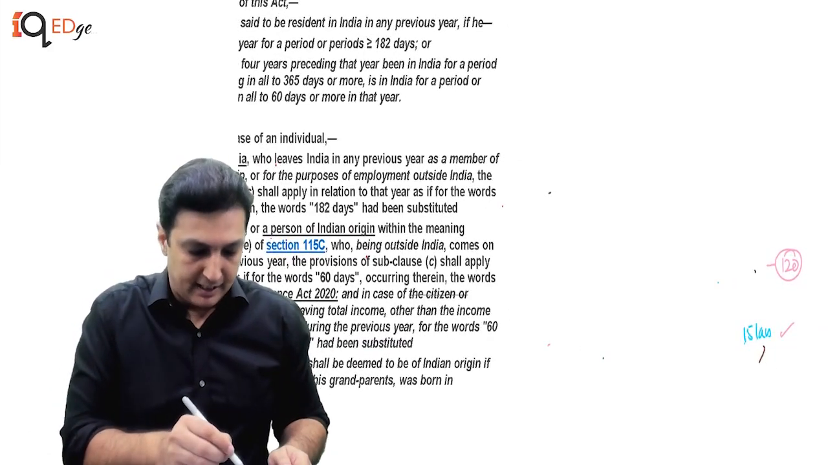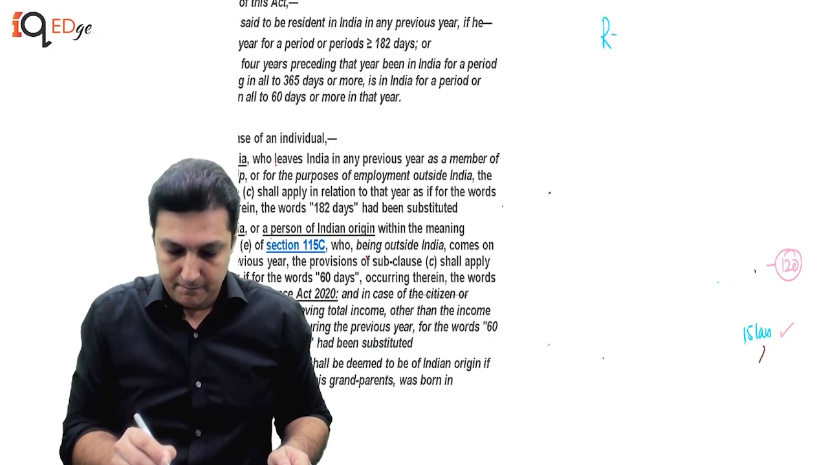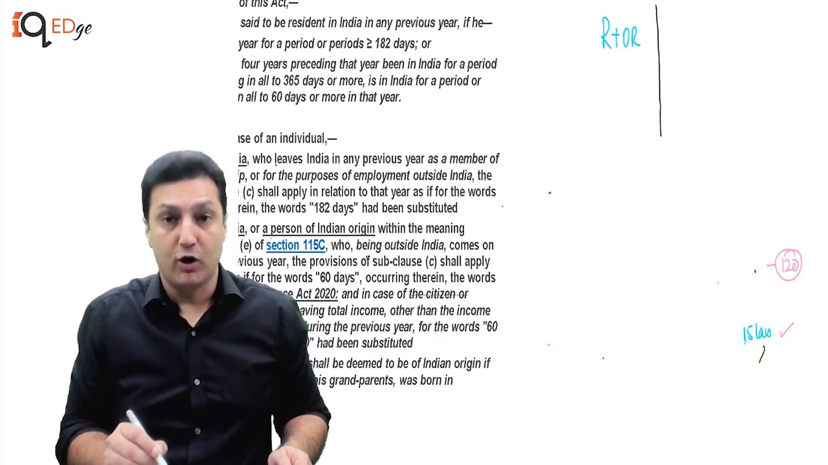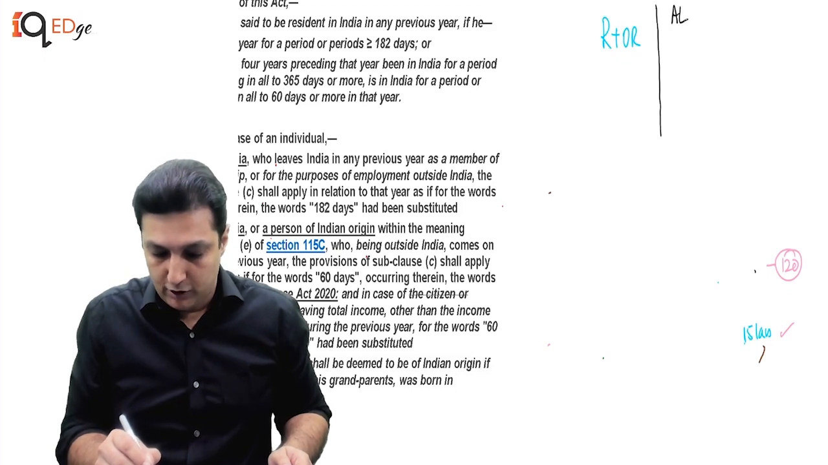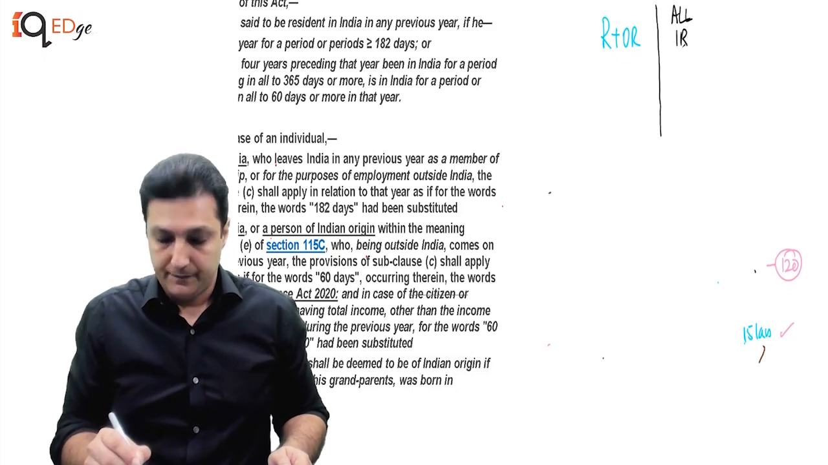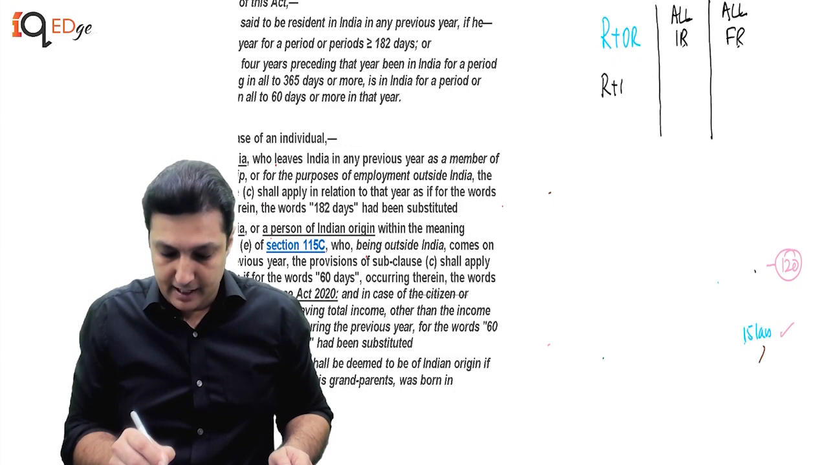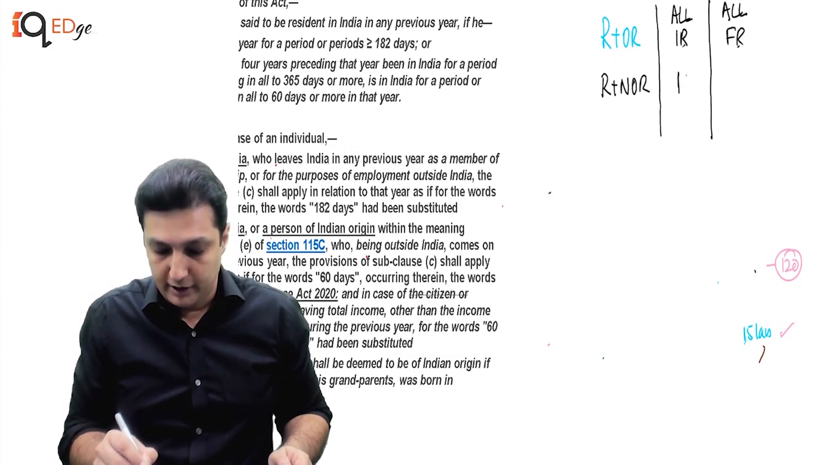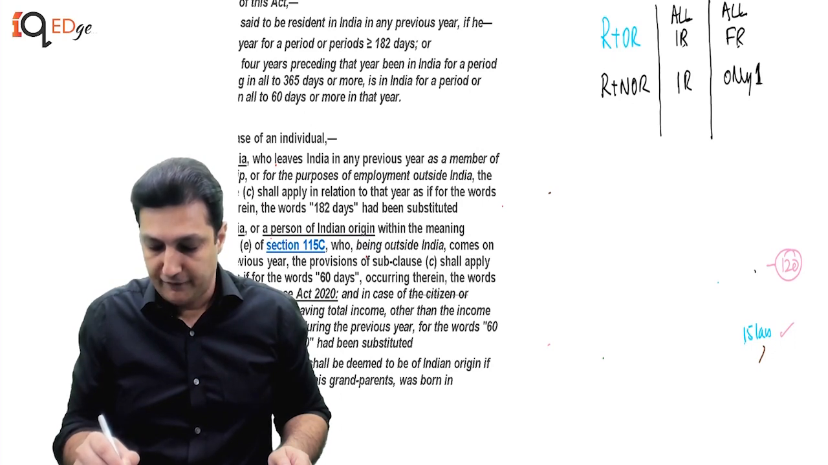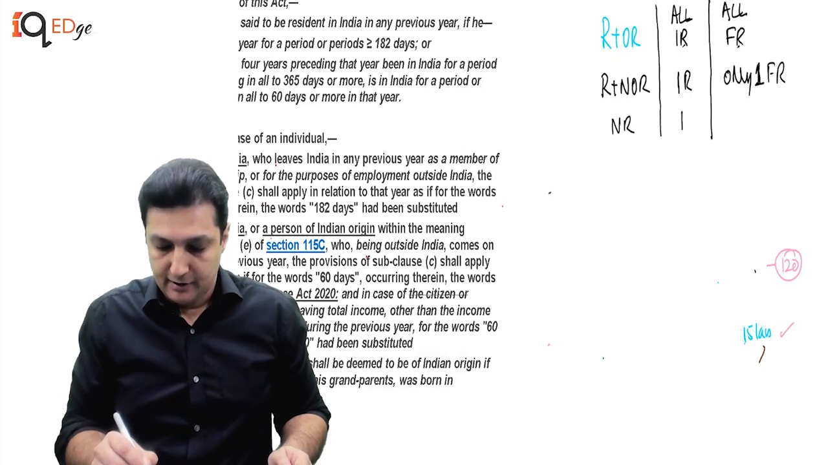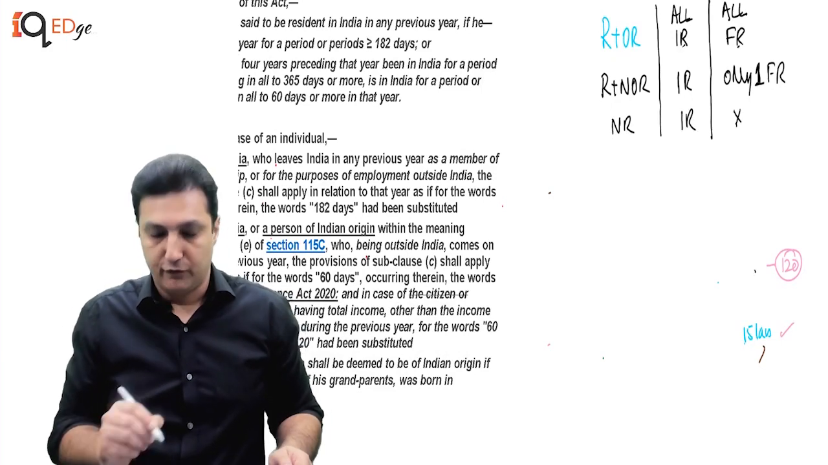We say in the hands of R plus OR. Please remind me, in the hands of R plus OR, what is taxable? We say all Indian receipts, and then we say all foreign receipts. In the hands of R plus NOR, we know all Indian, but only one, and this is going to be the critical factor here, only one foreign receipt. In the hands of the NR, only Indian receipt and no foreign receipt.